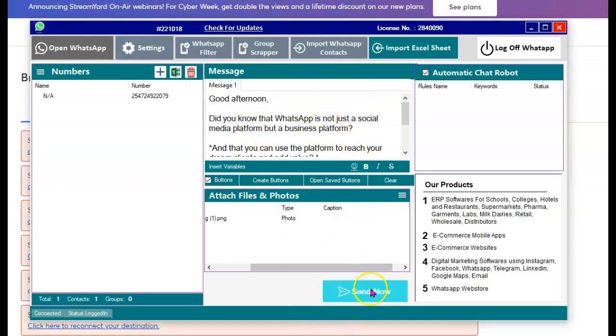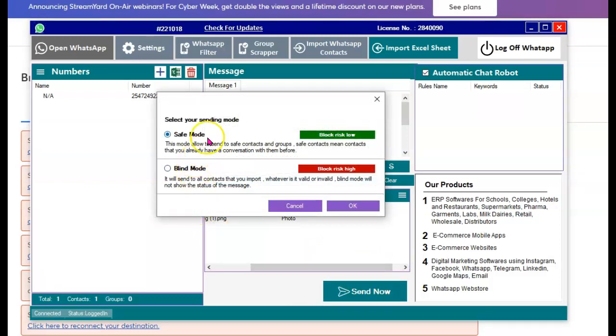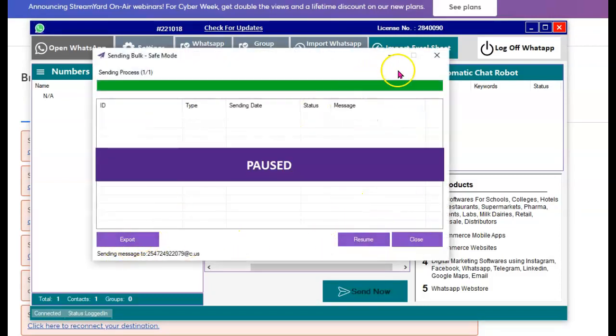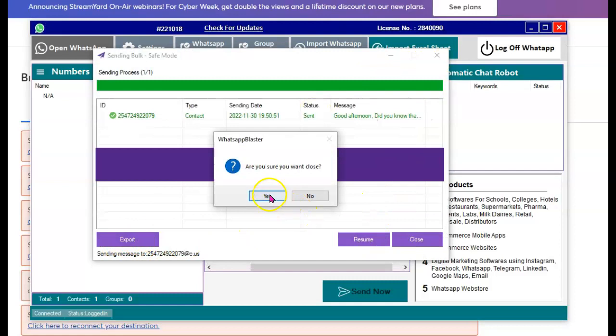Look here, there's safe mode and there's blind mode. Safe mode makes sure that the message goes to people whose contacts you have saved. Blind mode goes to people whose contacts you've not saved. Okay, so I'm going to pause and just close that because I was not ready to send.